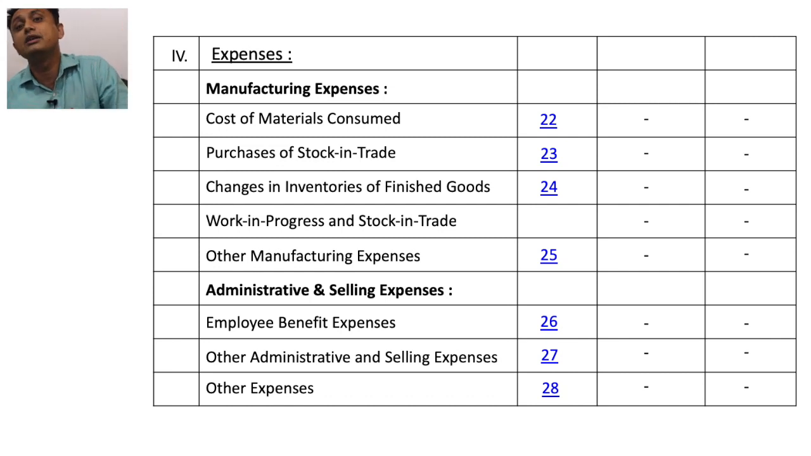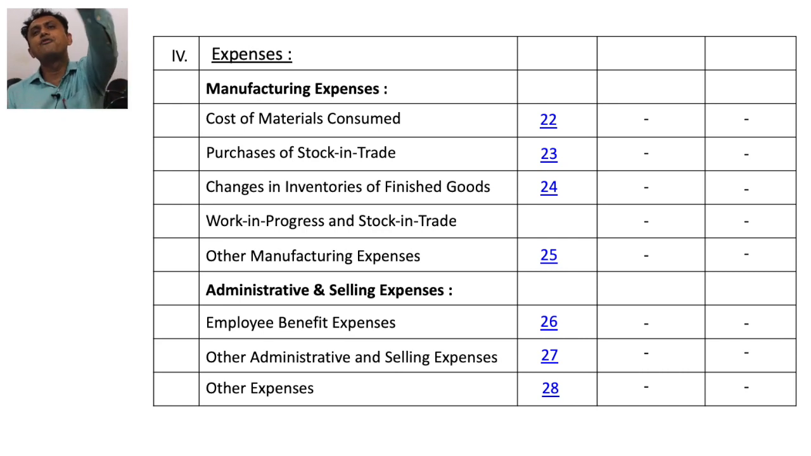Second one is administrative and selling expenses. All expenses which are debited to the P&L account are known as administrative and selling expenses. In that we consider employee benefit expense like salary, as well as related canteen expense, etc., other administrative and selling expenses and other expenses.